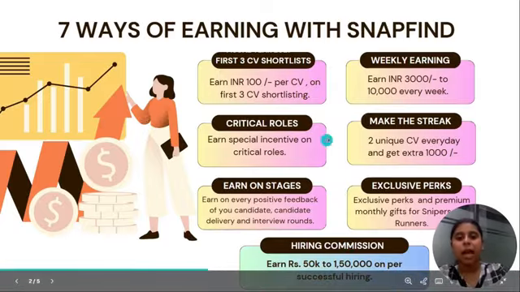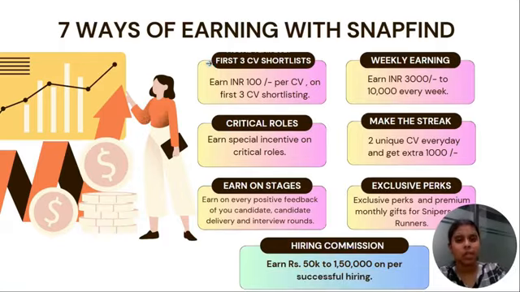The first type of earning that you'll be earning with us is the first 3 CV shortlist. If you have uploaded 5 profiles, and from those 5 profiles 3 of them got shortlisted internally by Snapfind, then you will be earning 100 rupees per CV for those first 3 CV shortlistings. So this is going to be your very first earning and this is not bad at all to start, right?